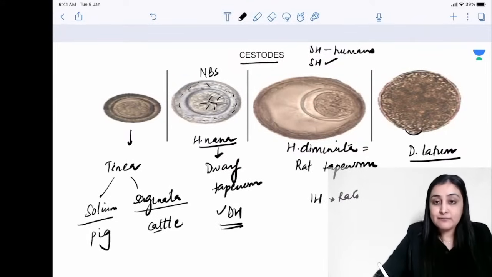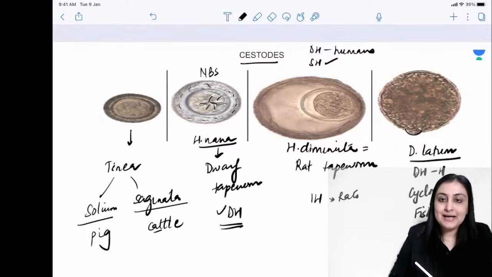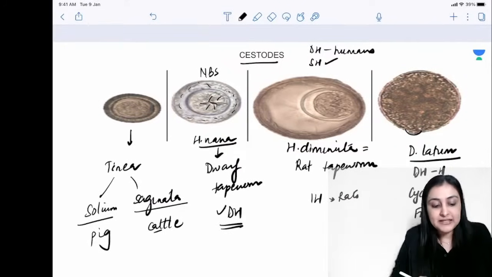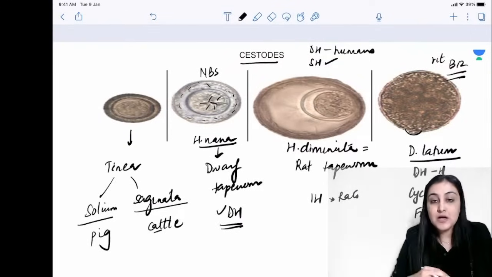So this is D. latum, very, very important, you guys know it. Fish tapeworm, right? It has three hosts. So the first host is definitely humans, the intermediate host first is Cyclops, and then you have fish. Okay, and this infects the ileum, and that is why it causes vitamin B12 deficiency, because that is where B12 is absorbed.